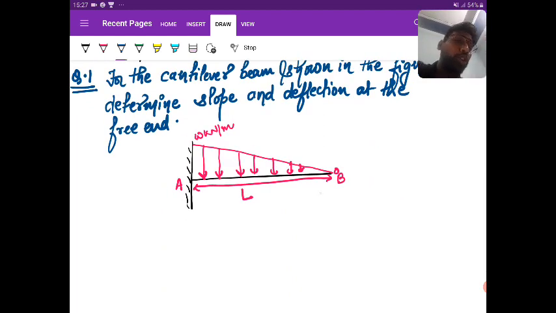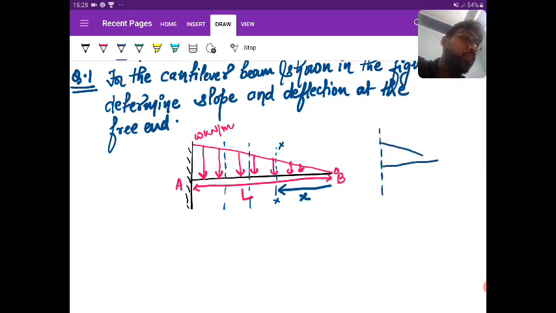Okay, so how to proceed? First of all, think whether you can apply double integration or not. Nothing is mentioned about the beam, so you are going to take it as prismatic. Second, if you cut any section in the beam, what is the bending equation? Okay, so let us move right to left. Suppose this section is at distance H, section HZ.